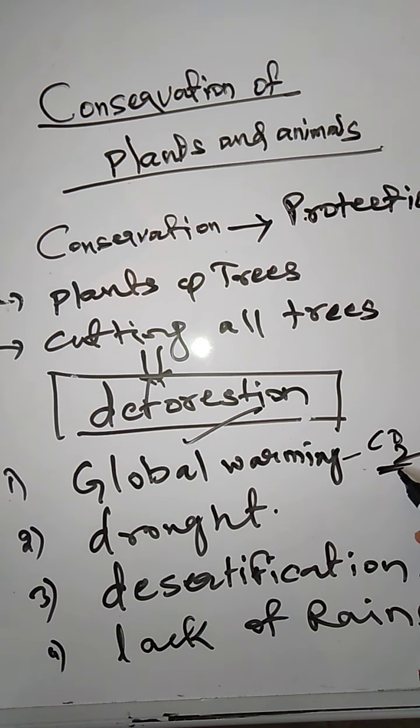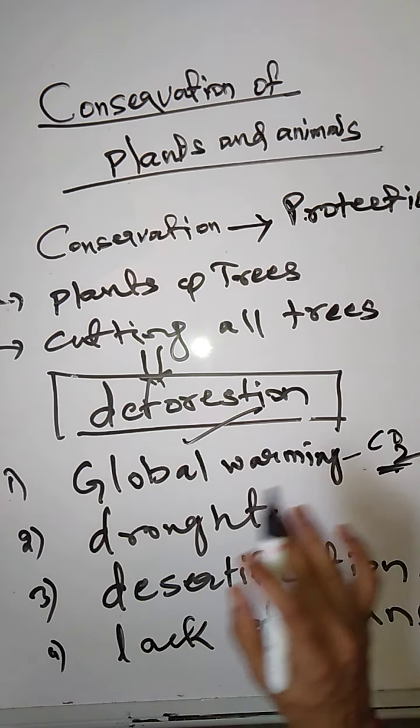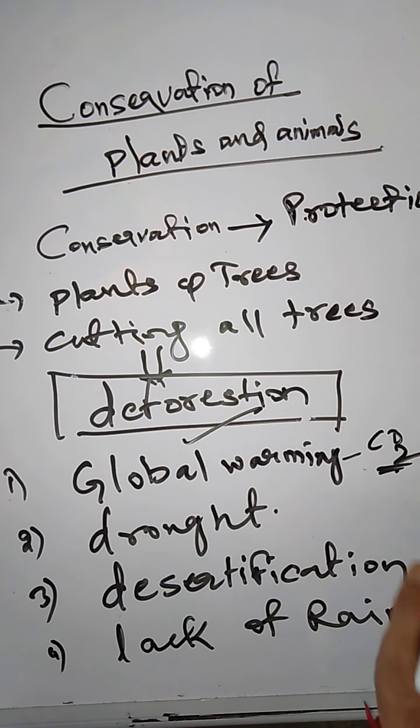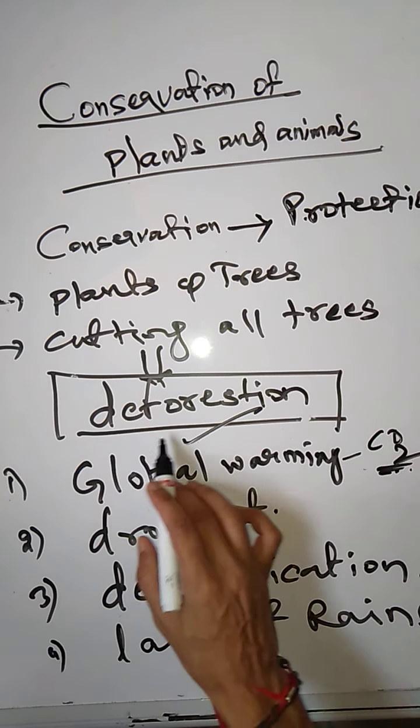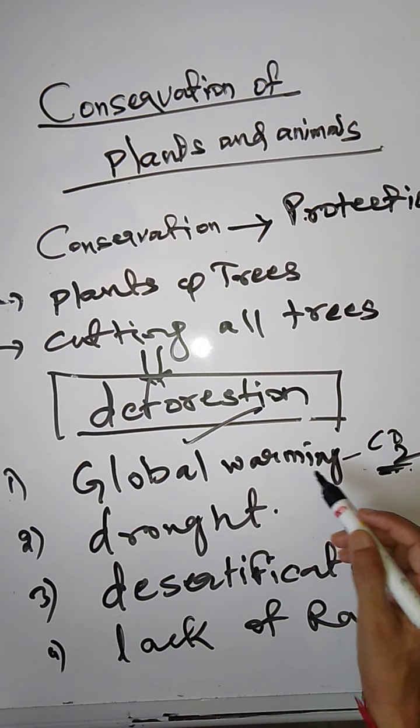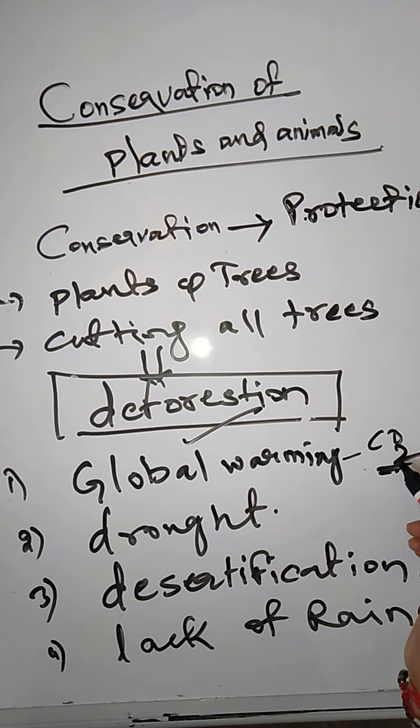If we protect the trees, then the trees absorb the CO2 and maintain the temperature of the atmosphere. But what is happening here? We are cutting down all the trees. So the CO2 released by industries, factories and living beings all remains as usual in the atmosphere.